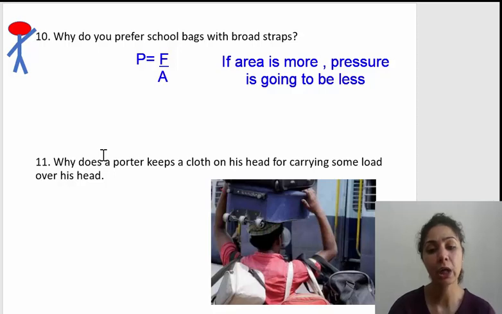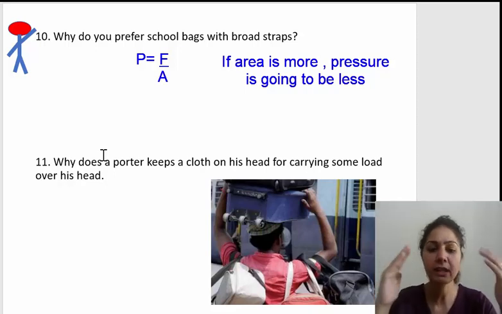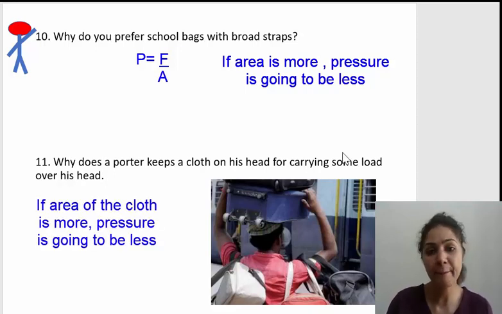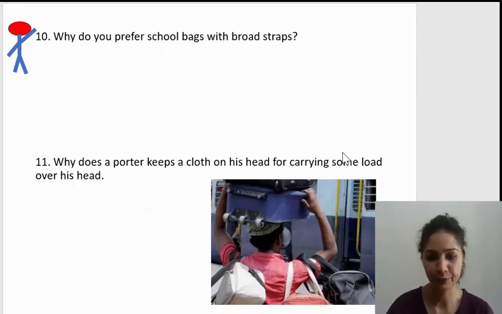Now look at the second question here. Why does a potter keep a cloth on his head while carrying some load over his head? So you must have seen it on the railway stations. What the person does is he takes a cloth, puts it over his head, and then he carries the load over this piece of cloth. So why does he do that? What happens with this piece of cloth? The piece of cloth actually increases the area. So when the area is more, what is going to happen? The effect of force will be less, or the pressure is going to be less. He won't have pain in his head, or he won't feel uncomfortable while carrying that load.